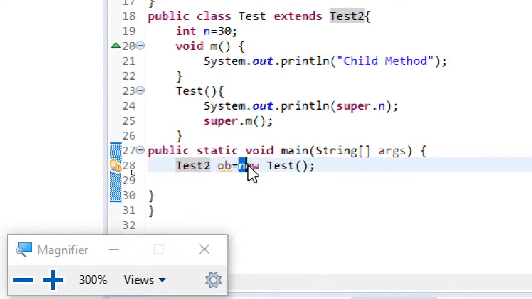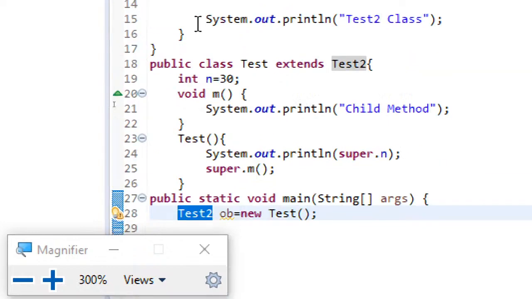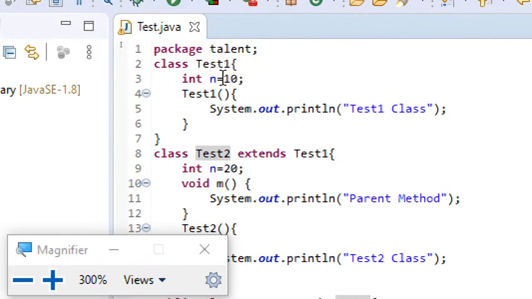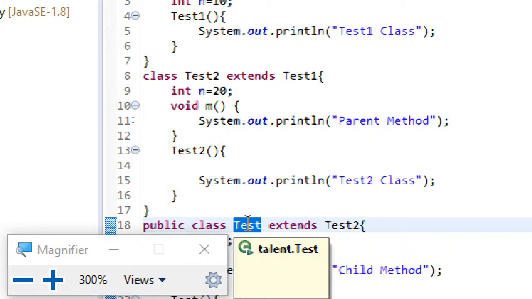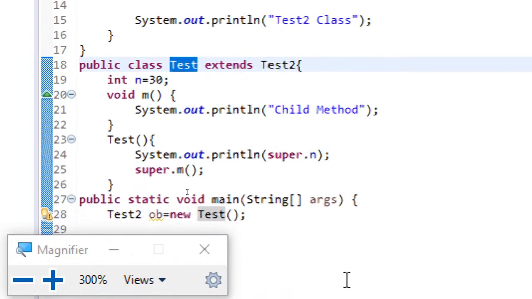When I write new test, an object is created for the grandchild. Test1 is the grandparent, test2 is the parent, and test is the child. Observe this hierarchy: grandparent, parent, child.